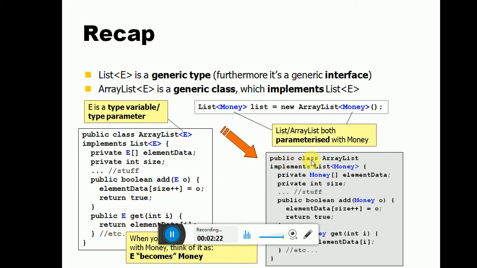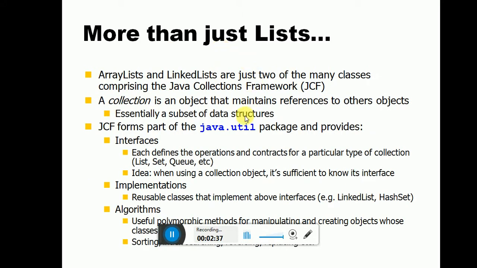And next one is public class ArrayList implements List, private element data, private int size, public boolean add, element data at size plus plus equals element, return true, and get the element. And next, more than the list: array list and linked list are just two of the many classes in the Java collection framework, JCF.